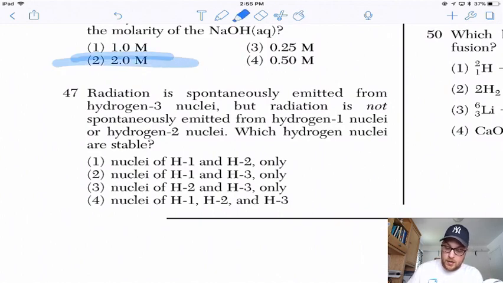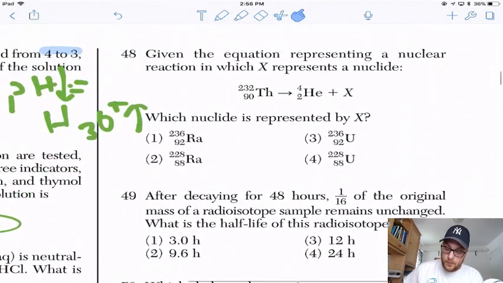2. All right. Radiation is spontaneously emitted from hydrogen-3 nuclei, but radiation is not spontaneously emitted from hydrogen-1 or hydrogen-2 nuclei. Which ones are stable? Well, the ones that aren't spontaneously emitting radiation are probably the ones that are stable. So, boom. If something is just radiating stuff spontaneously, I would not say that's stable.